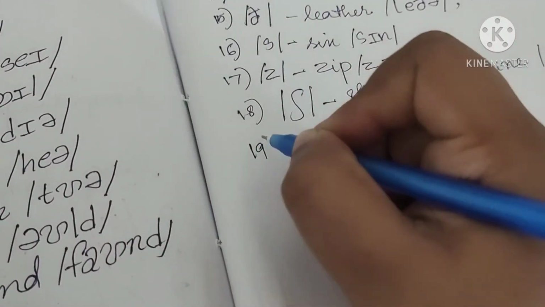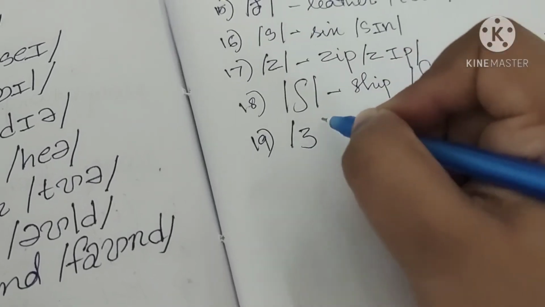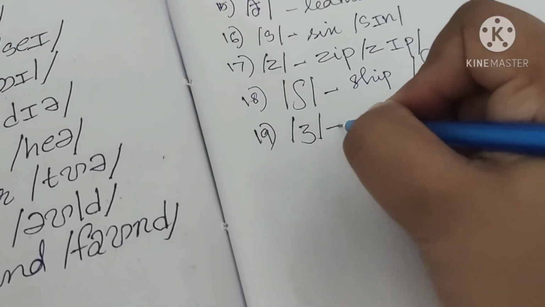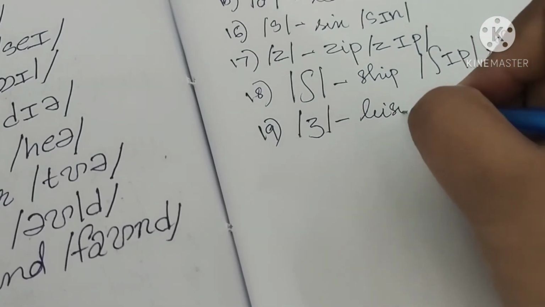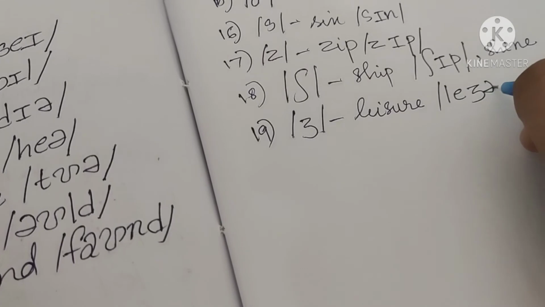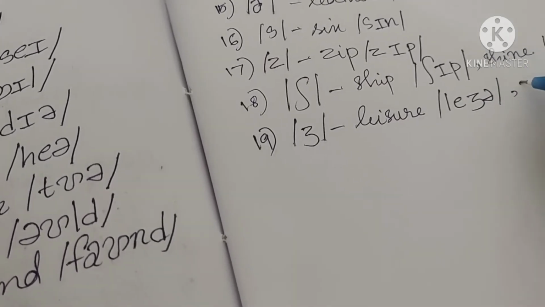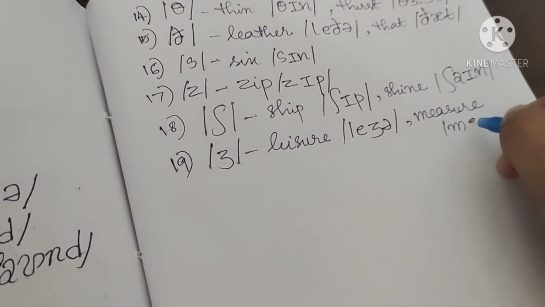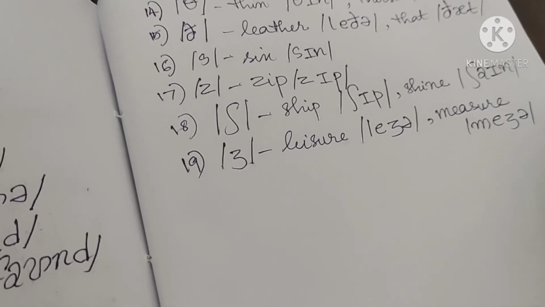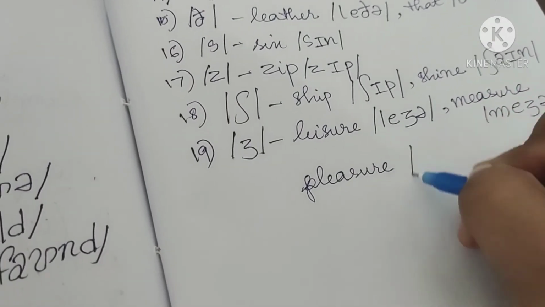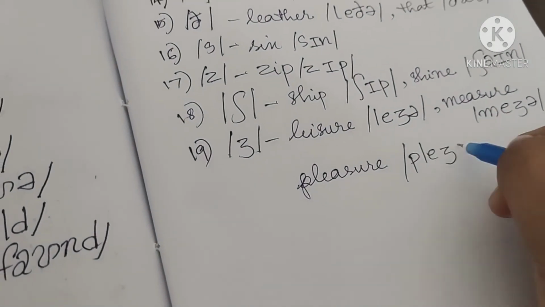The 19th one is most difficult one, which is r. R, that is sh and r together, as in leisure. This is not leisure, this is leisure. Measure. Okay. Pleasure.